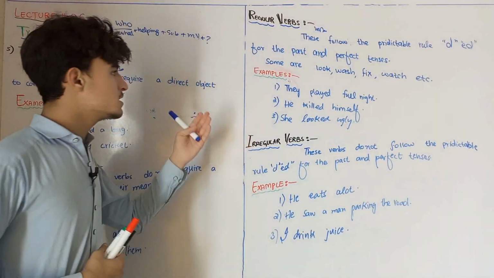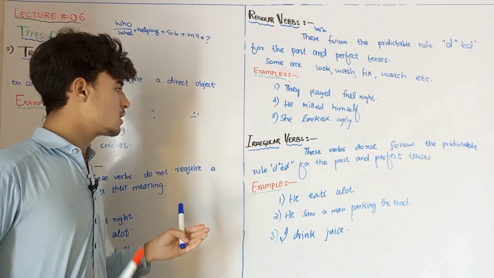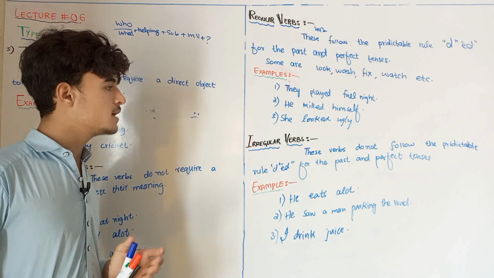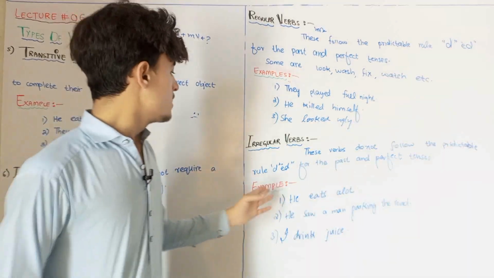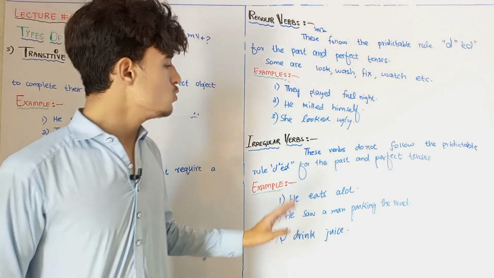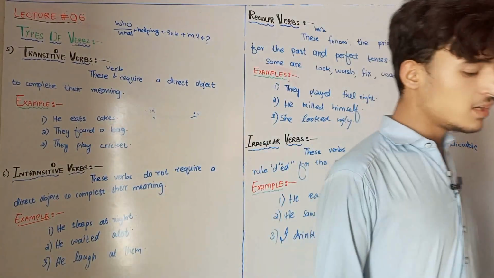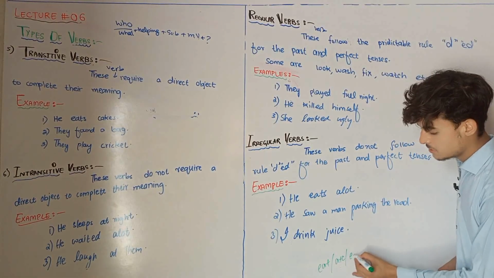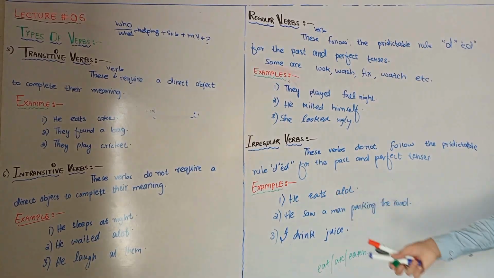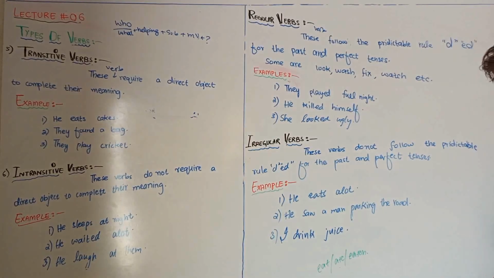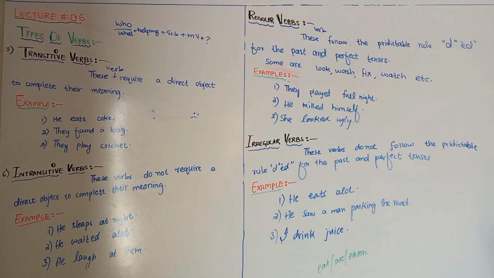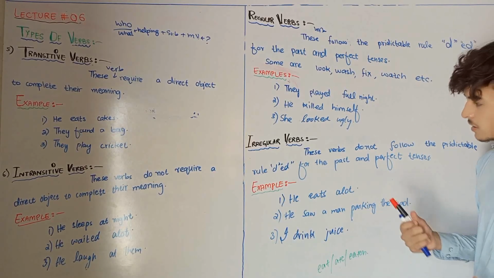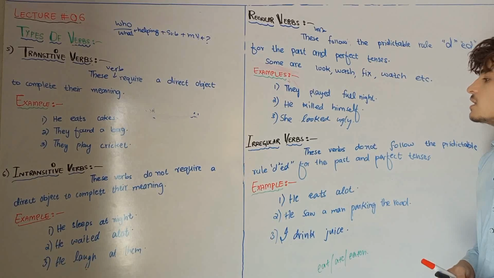Now irregular verbs, in comparison, are the opposite of regular verbs. Irregular verbs are those verbs which are not followed by the predictable rule, ed for the past and perfect tenses. Now you can see that he eats tea. He eats a lot. So what is the second form of eat? The second form of eat is ate, and the third is eaten. Eat, ate, eaten. So it is not followed by ed, and therefore it can be called an irregular verb.